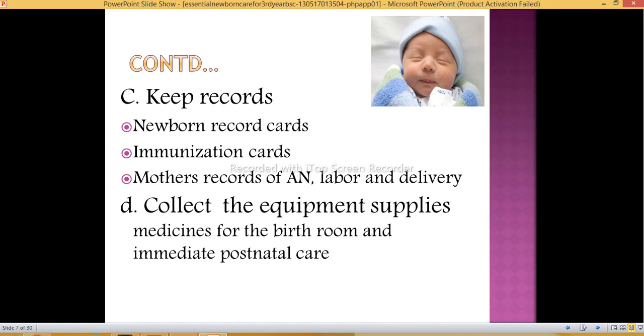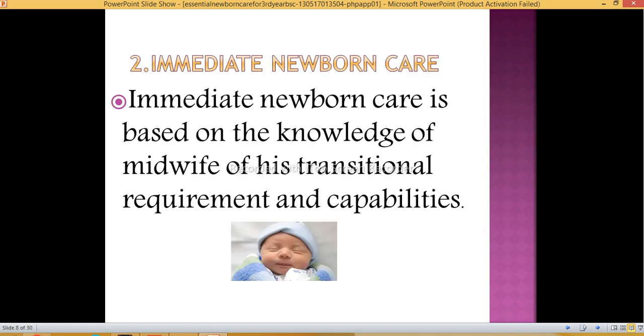Medicines for the birth room and the immediate postnatal care are very important, as in case of emergency they may be needed. The next is immediate newborn care. What can we give at the time of immediate newborn care? Immediate newborn care is based on the midwife's knowledge of the baby's transitional requirements and capabilities. As we have already discussed, the baby is in the transition phase from the mother's womb to the outer world, so that needs much care and attention at the time of delivery and till 28 days.